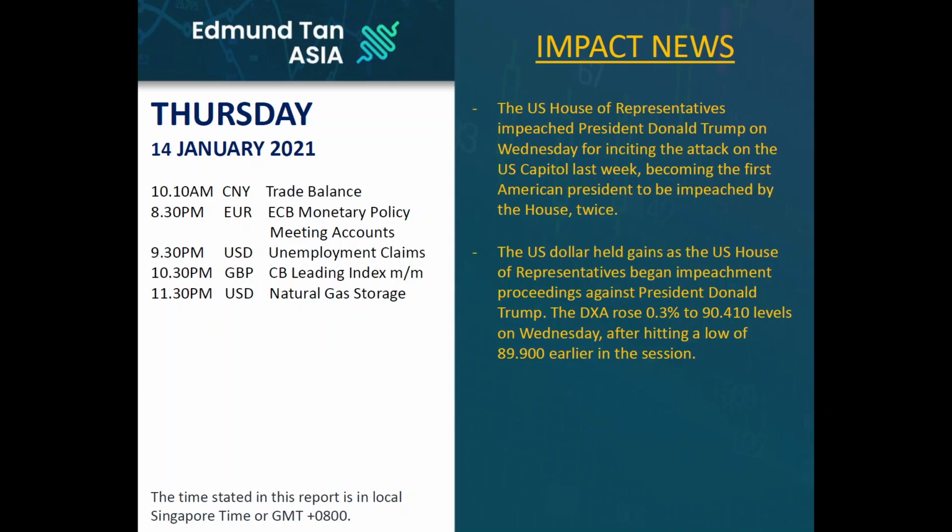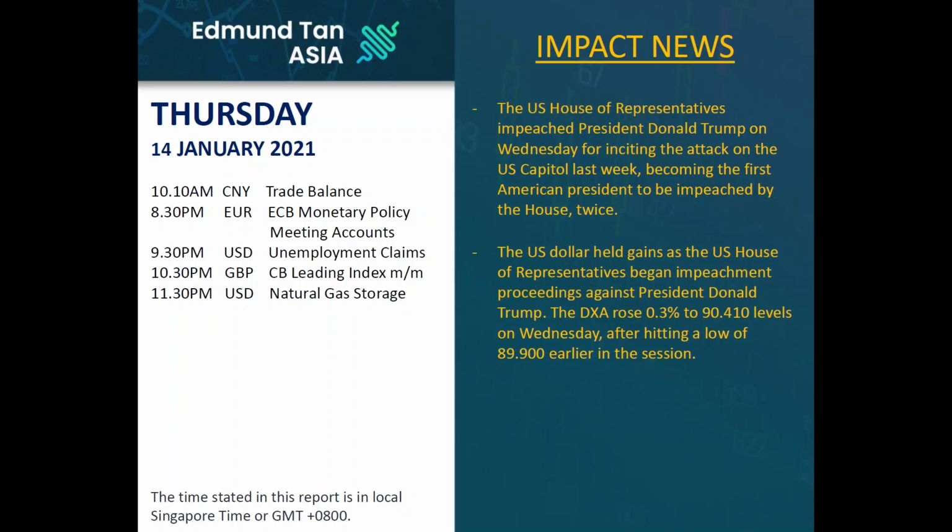So moving on to other events on the economic calendar today. We will be having the ECB, European Central Bank, monetary policy meeting accounts at 8:30 p.m. And of course, we will have the usual unemployment claims data at 9:30 p.m. coming up from the US tonight. The conference board leading index data, which is technically a minor data, will be announced at 10:30 p.m. And of course, we will have the natural gas storage numbers at 11:30 p.m.